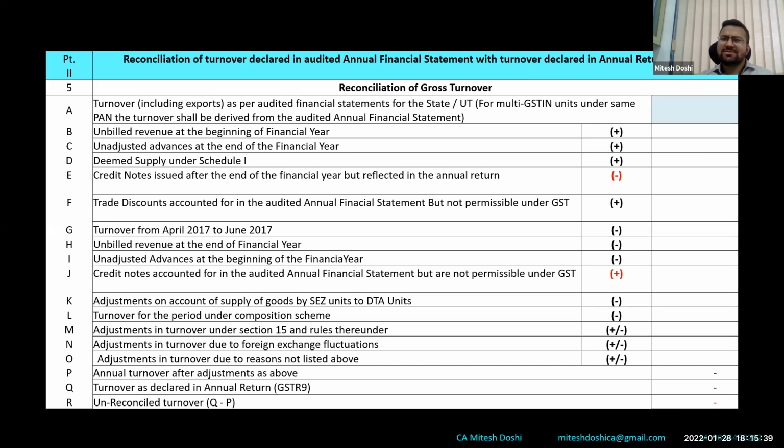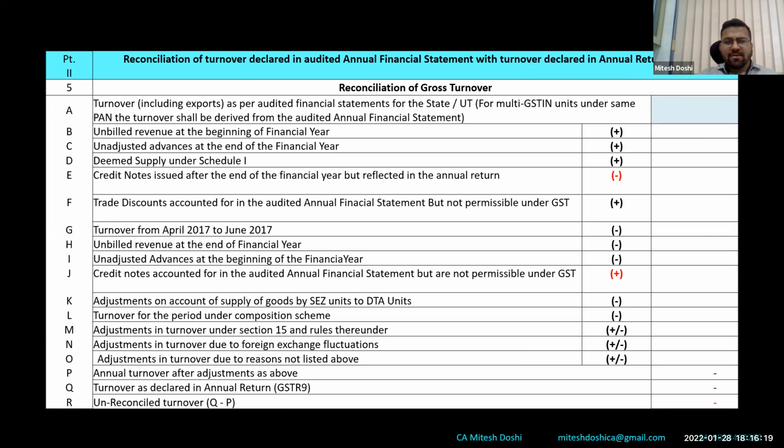Now, people have done that in 17-18, 18-19. But now the department is going to, we know department audit is on, so the department is going to ask for the bifurcation of those amounts that have been disclosed here. In the initial phase, people were like, it is not asking, so they just put the difference amount. But now you have to answer what that difference was made of, at this phase. So it is better to actually derive the figures at this point rather than be in a position where we cannot answer or defend clients at a subsequent stage. So it is better to actually bifurcate each income in my view and show it in separate parts wherever applicable rather than using 5O.